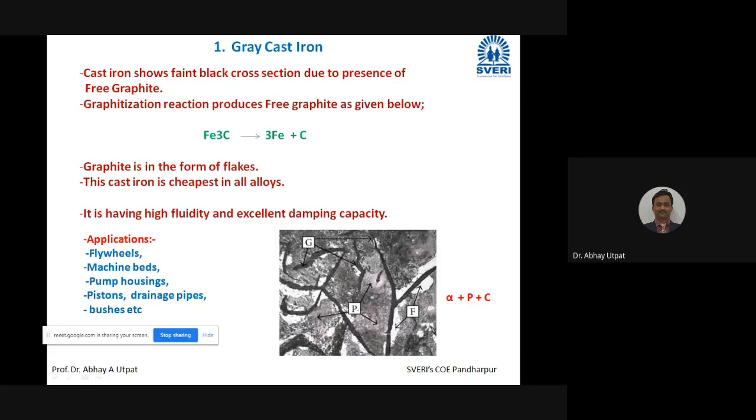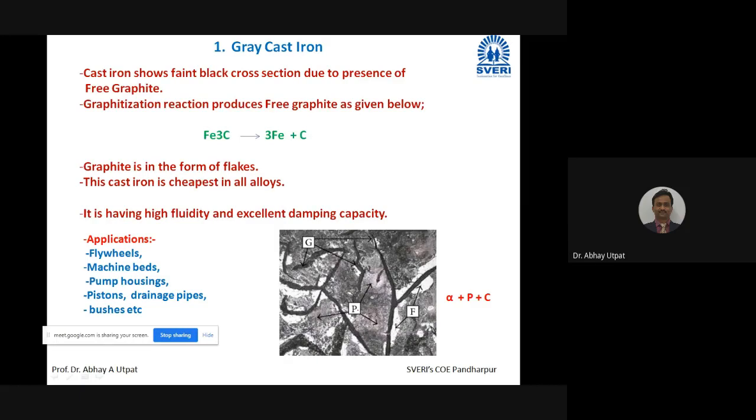So there is a question. Earlier it was asked 3-4 times. Justify: machine beds are made of gray cast iron. You have to write the answer for 3 marks. So how to explain? I am just explaining; you can write it shortly. The reason gray cast iron is used for making machine beds: first the explanation should start with what the requirement of a machine bed is, and how gray cast iron fulfills that requirement.